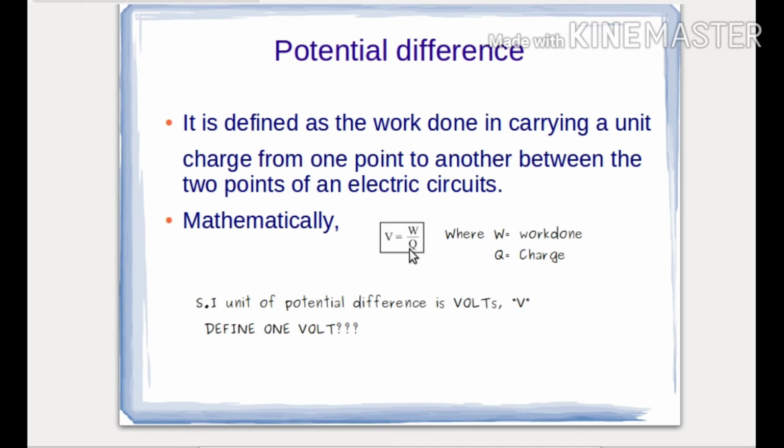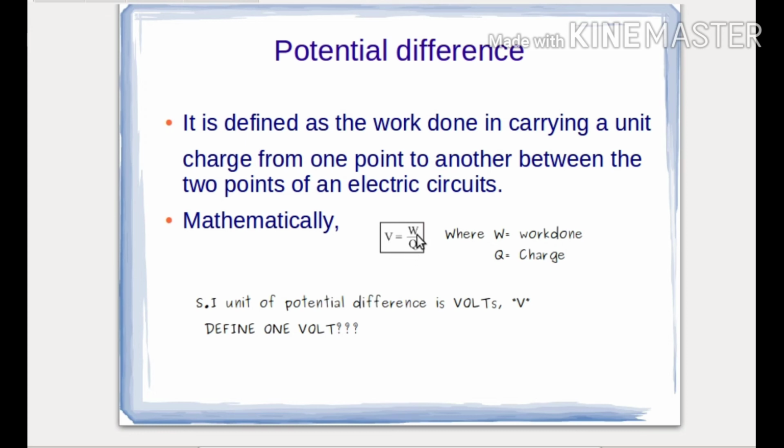So there is a formula, V is equal to W by Q. This formula is very much useful. Again, you need to learn this formula in your mind, that V is equal to W by Q, means work done per unit charge is known as potential difference, where W is work done and Q is charge. Again let me make it clear. V is potential difference, W is work done and Q is charge. So work done per unit charge is known as potential difference.